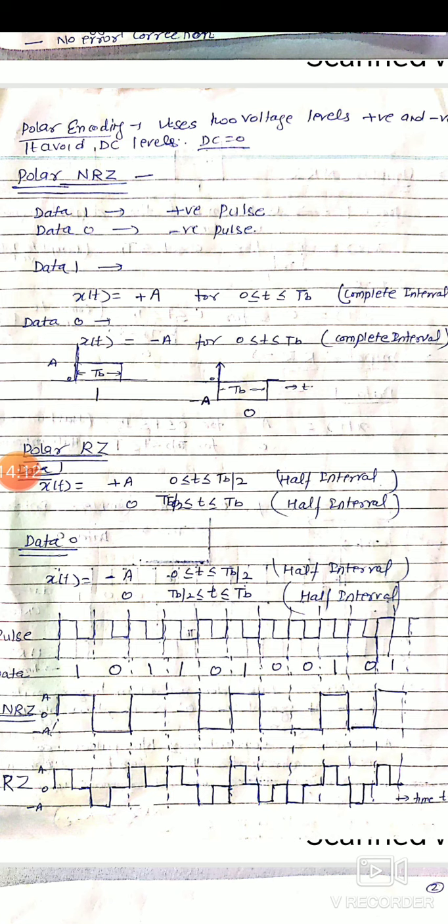Here the format is bipolar, so the DC component is minimum or reduced. If the probabilities of occurrence of symbols 1 and 0 are the same, then the DC value will be equal to 0. If we have the same number of 1s and 0s in the digital data, then the DC value will be equal to 0.